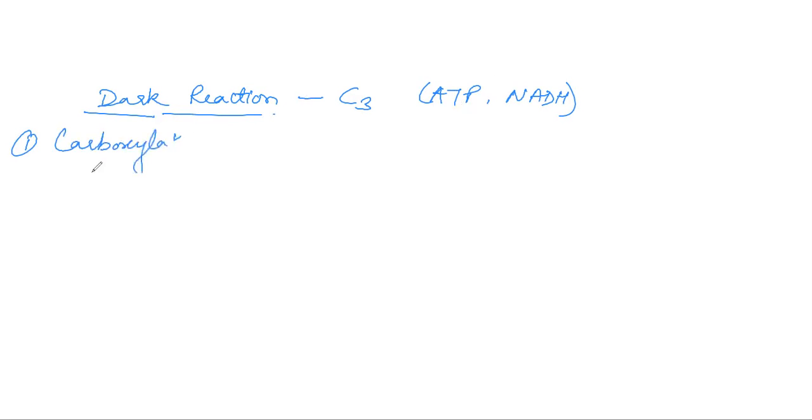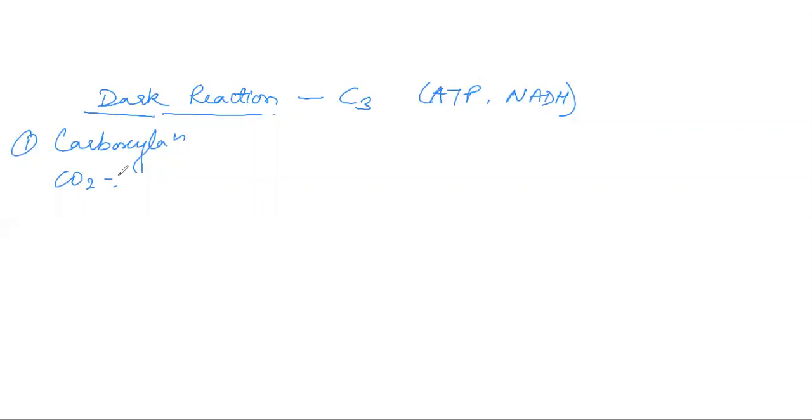light reaction. So in the light reaction, what were the products that were formed? ATP and NADPH. So in this reaction, the C3 cycle, you will be utilizing this ATP and NADPH. The dark reaction starts with the first step, that is carboxylation. Carboxylation basically includes the fixation of carbon dioxide.